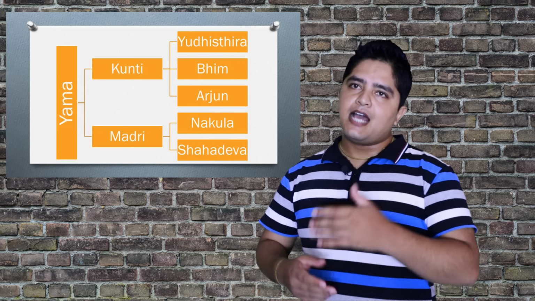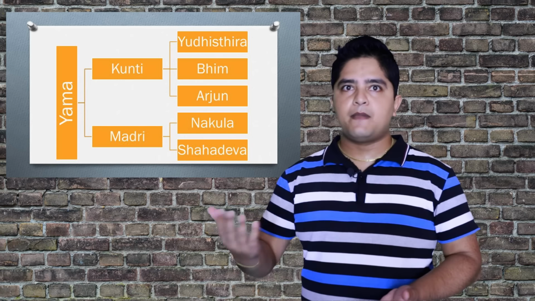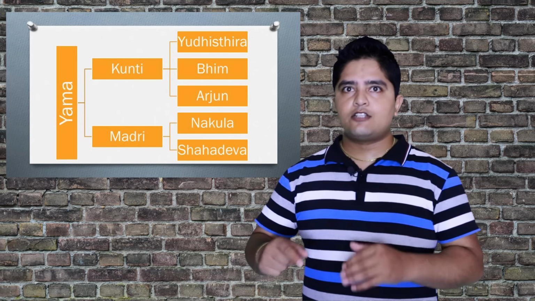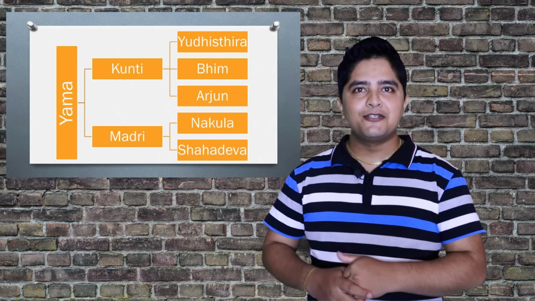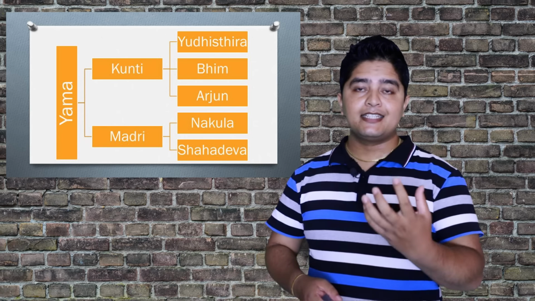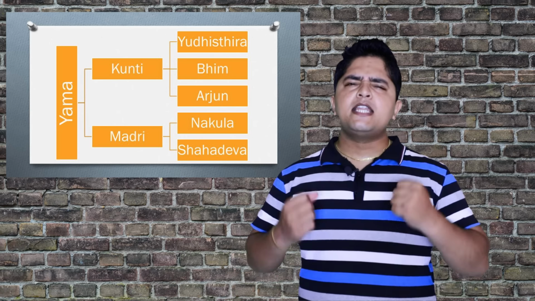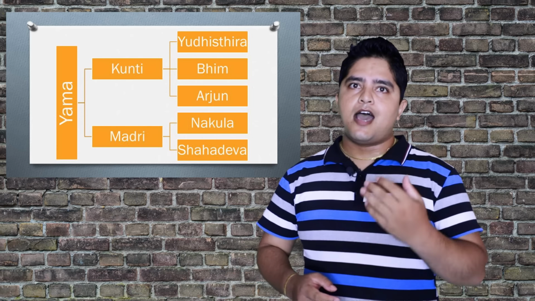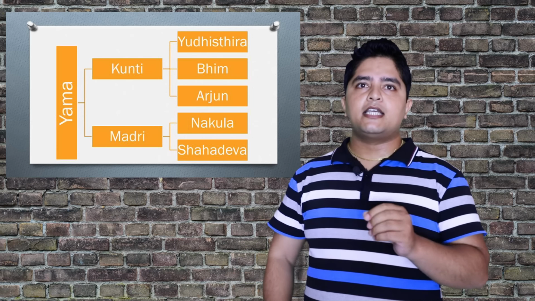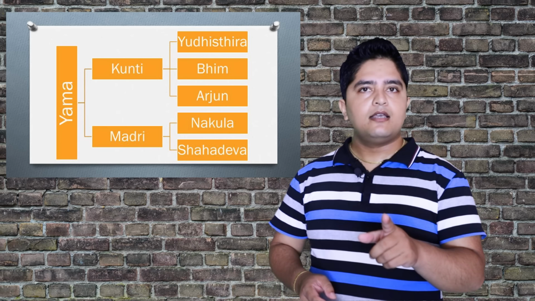From Kunti's side I am alive, but from Madri's side nobody. That's why I want Nakul to be alive. After hearing this answer, Yaksha got very much impressed.